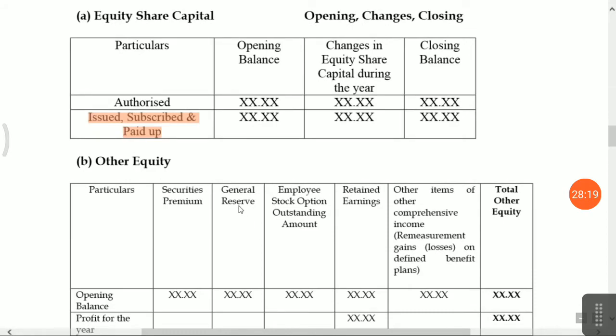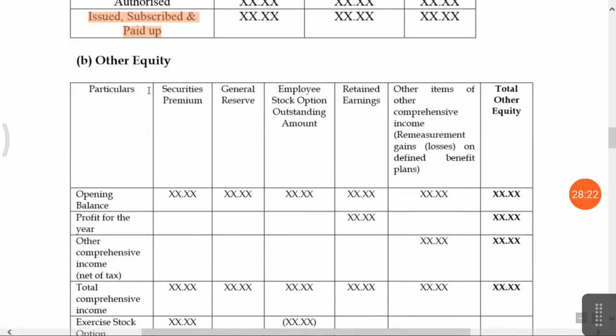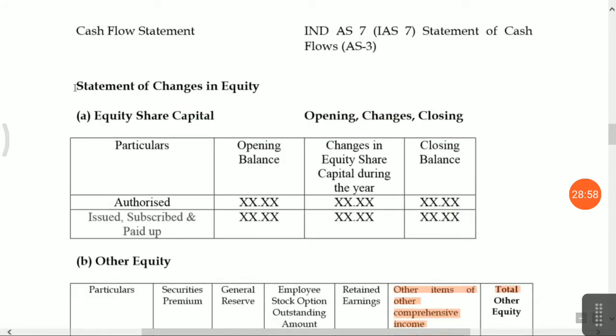Other equity, here they have given the presentation. If the company has securities premium, general reserve, employee stock options, retained earnings, and other comprehensive income, that is remeasurement of defined benefit plans. In this case only employee cost is there. Meaning there is a gap between Ind AS and the previous generally accepted accounting practices that they have disclosed in other comprehensive income. This is the SOCE, you can say statement of changes in equity.